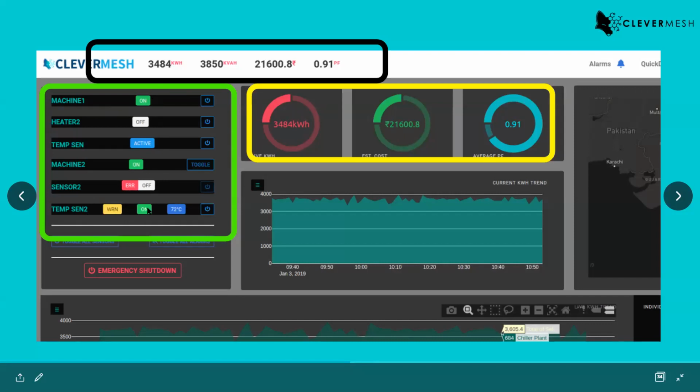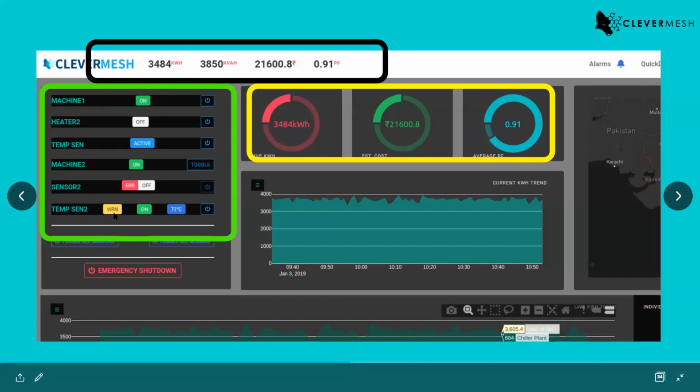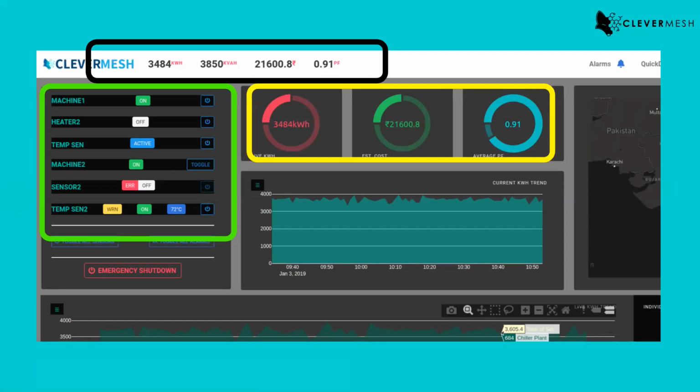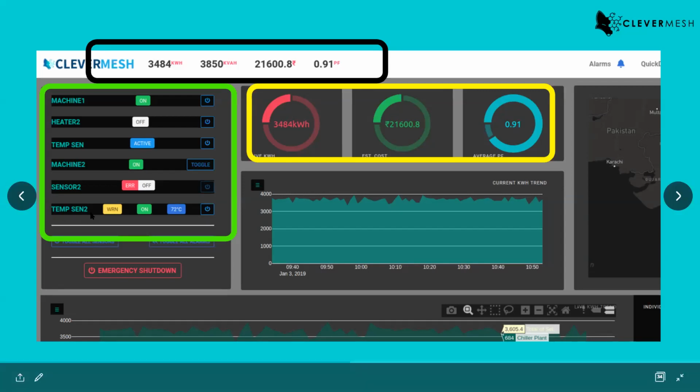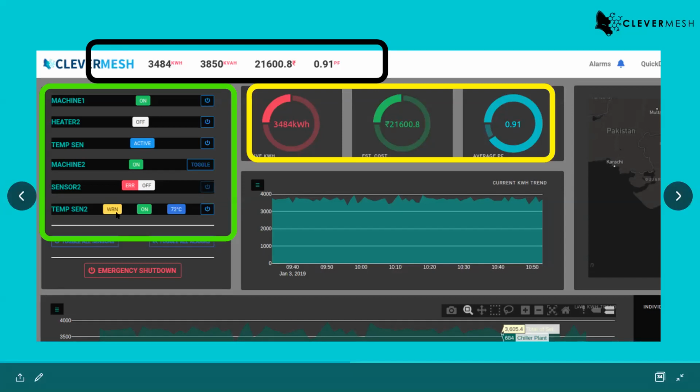How is that predicted? That is predicted with the help of machine learning algorithms. So your machine learning model identifies if there is something wrong with your data, and it is giving you a warning that this temperature sensor might dysfunction, or there is something wrong with the readings of the temperature sensor, or it might have some fault in the near future, right? So this is what we are doing here.